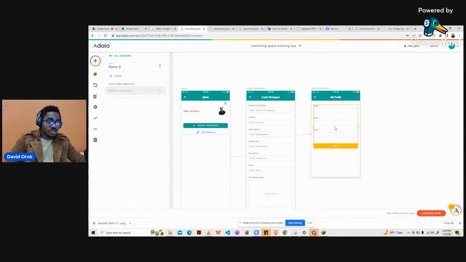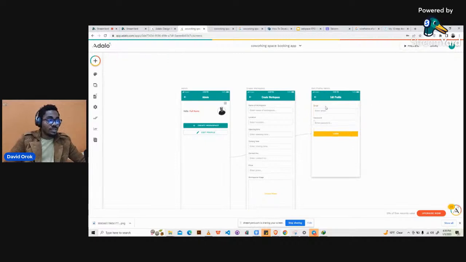And then, just like every other form, you're supposed to tell Adalo what form this is, like which data you are collecting, or where you are sending the details you want to fill in this form to. So that's the question here. So which data collection? So you have to come here and click on selection, select the whole thing, and then instead of workspace, of course, we just want to work on the user. So this is it.